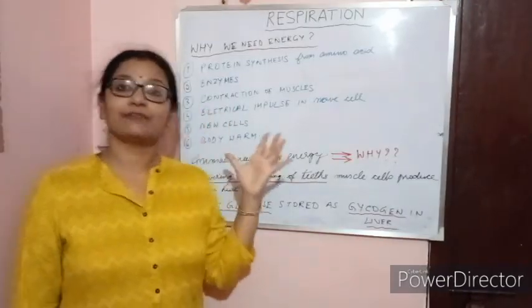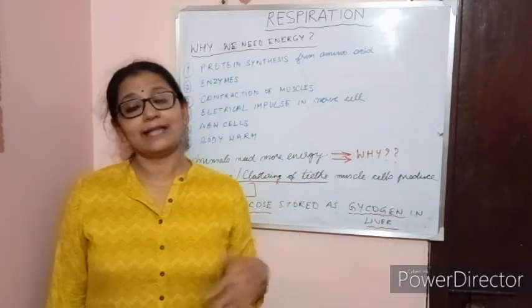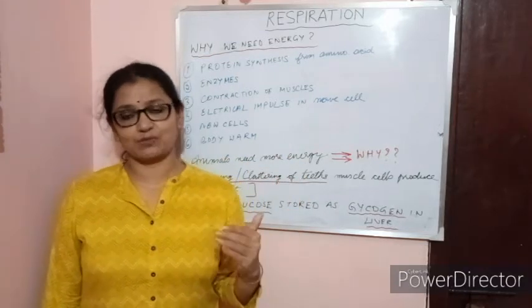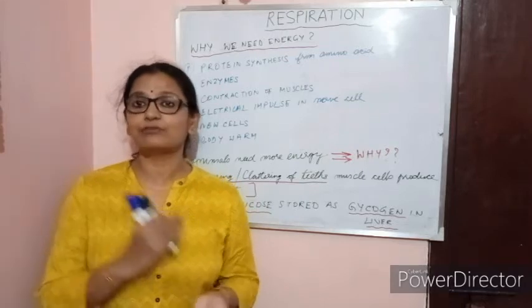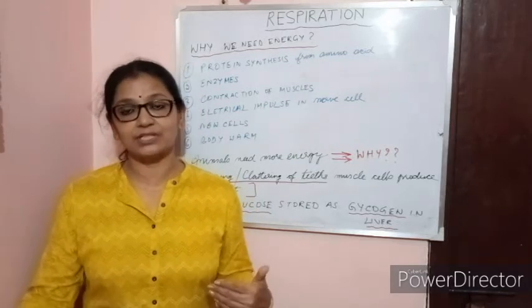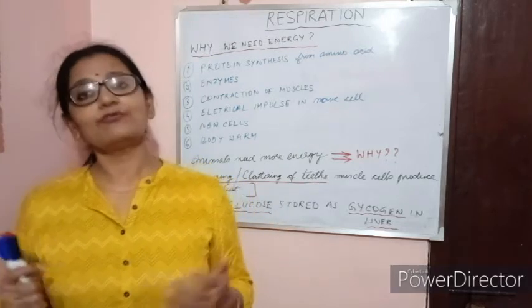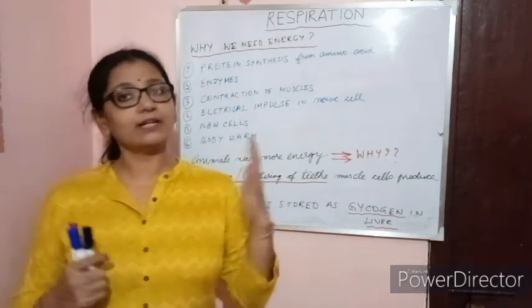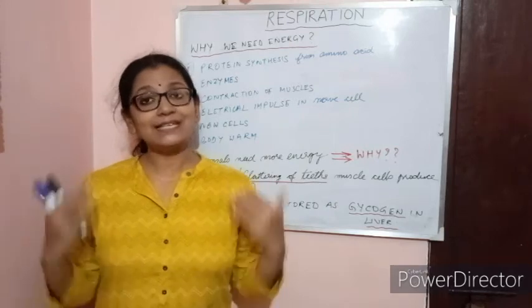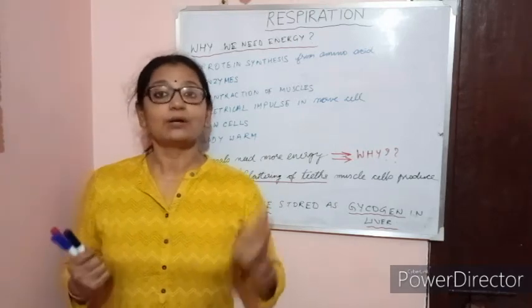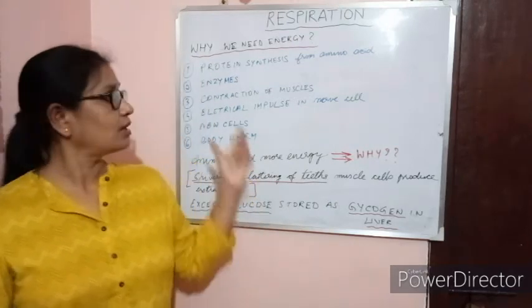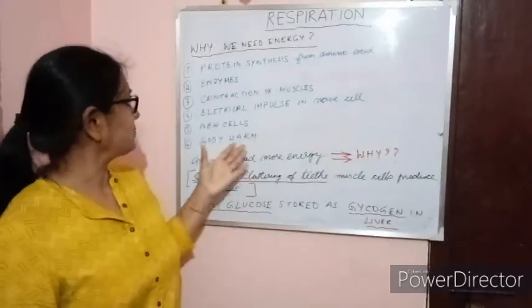Now, production of enzymes. As I told you, the various steps involved in the breakdown of glucose to energy involve a lot of enzymes. Not only that, starting from the digestion process, it requires a lot of enzymes. So these enzymes are produced from the energy which we get from respiration.